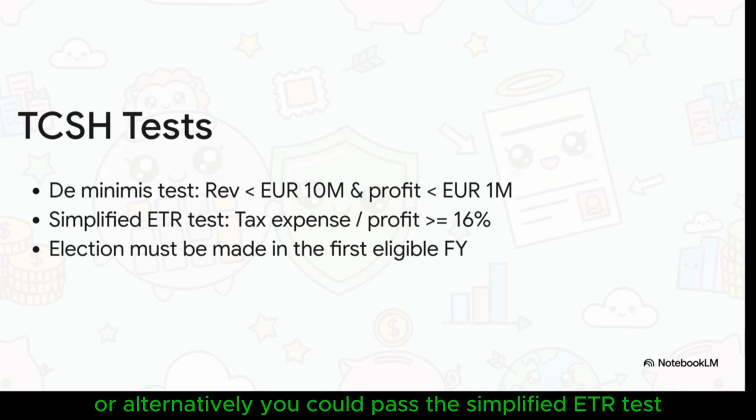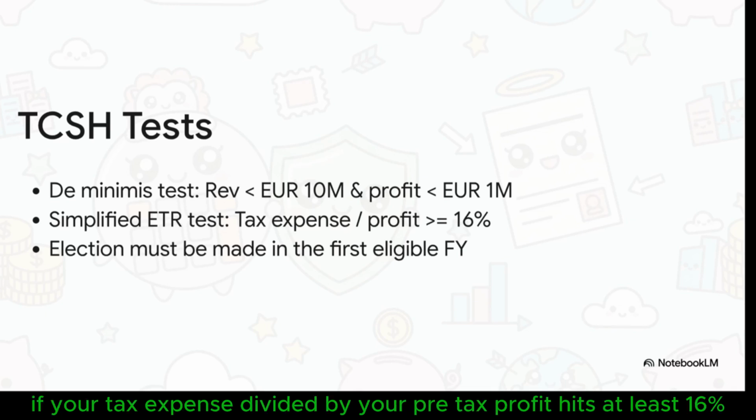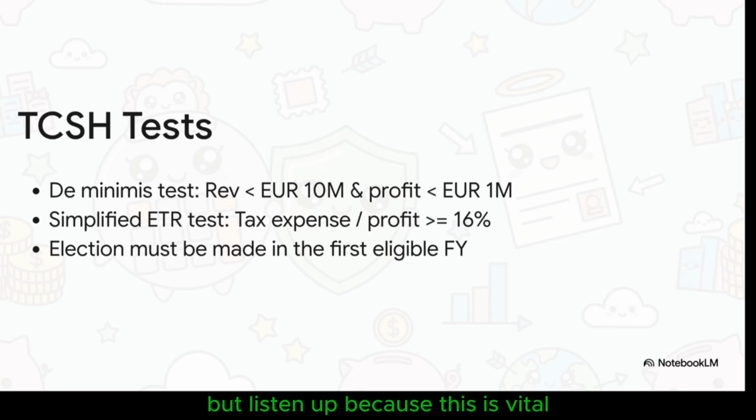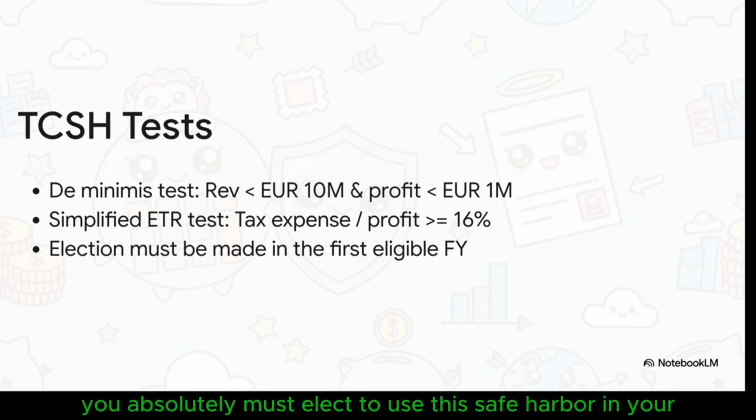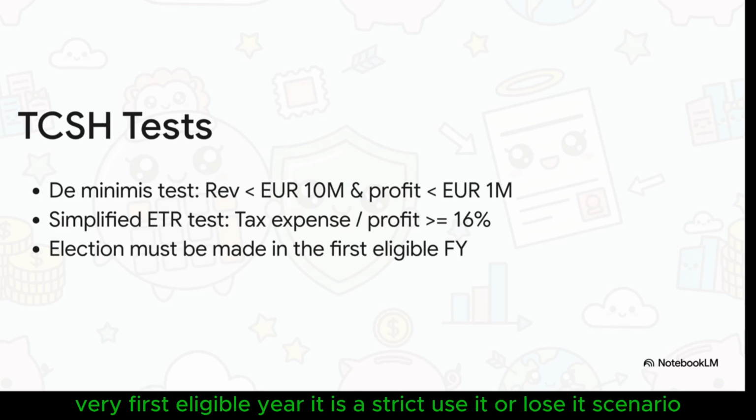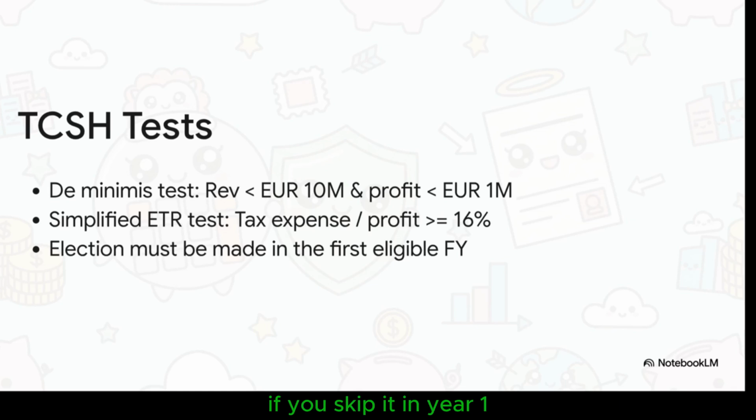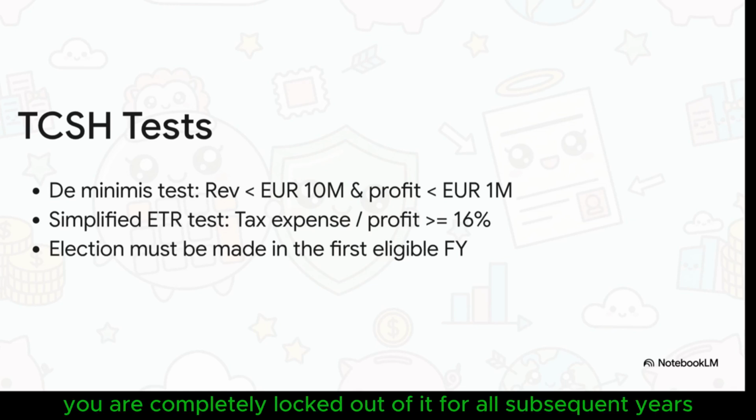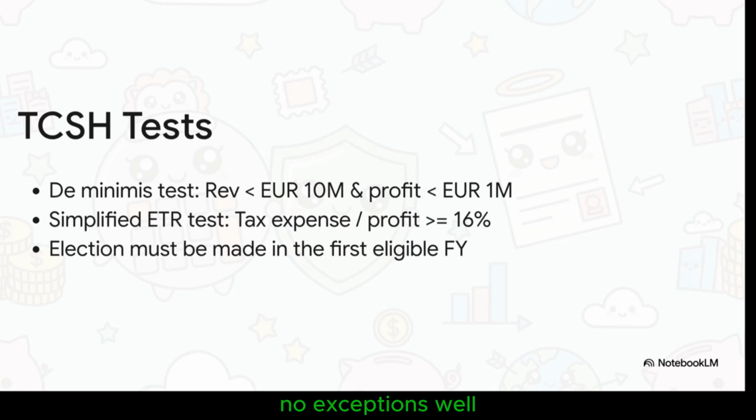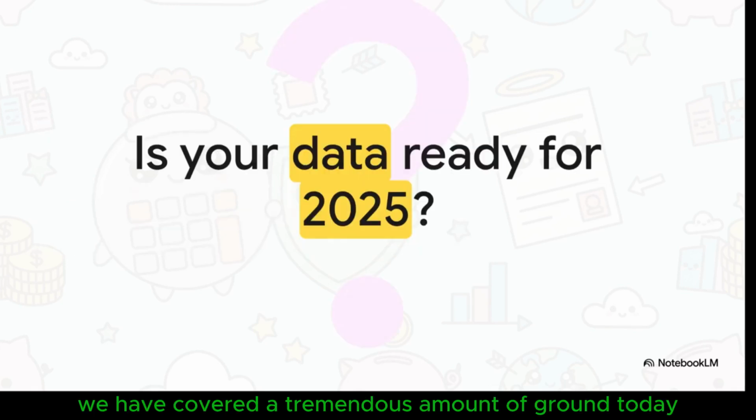Or, alternatively, you could pass the simplified ETR test if your tax expense divided by your pre-tax profit hits at least 16%. But listen up, because this is vital. You absolutely must elect to use this safe harbor in your very first eligible year. It is a strict use it or lose it scenario. If you skip it in year 1, you are completely locked out of it for all subsequent years. No exceptions.